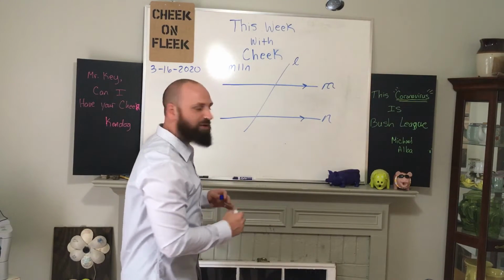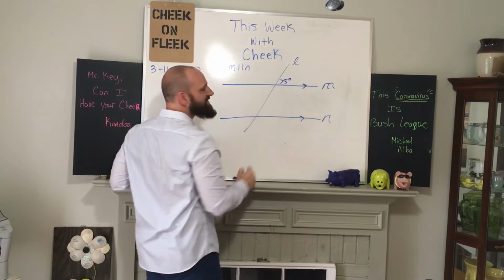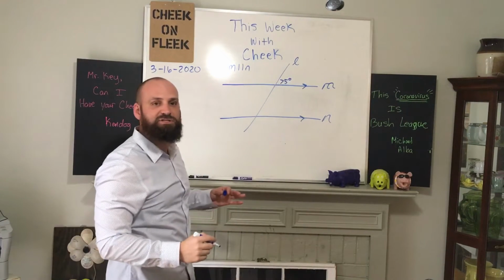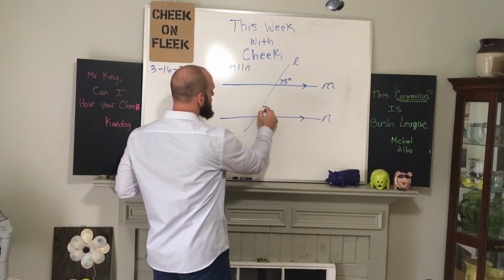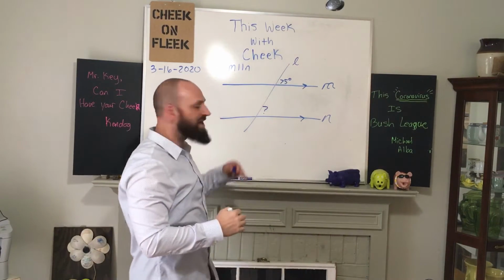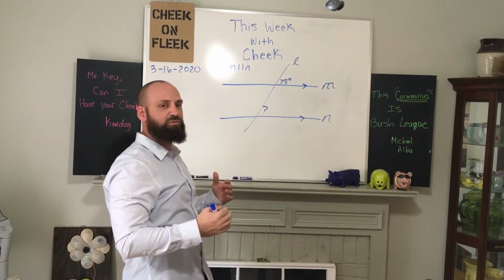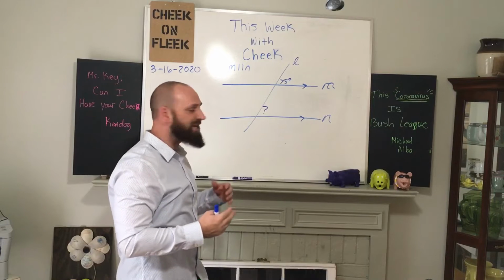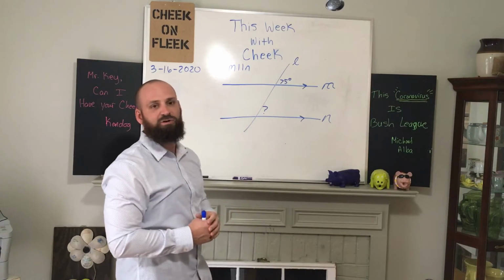So, for example, let's say this angle is 75 degrees, and I want to know the measure of this angle. If I understand the angle relationships that are created when parallel lines are cut by a transversal, I can determine that angle measure.